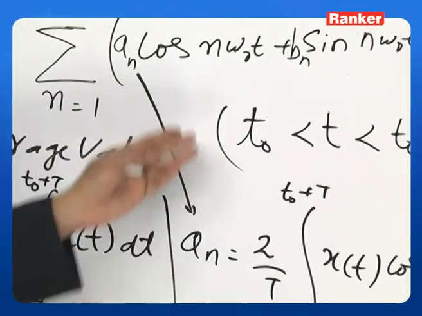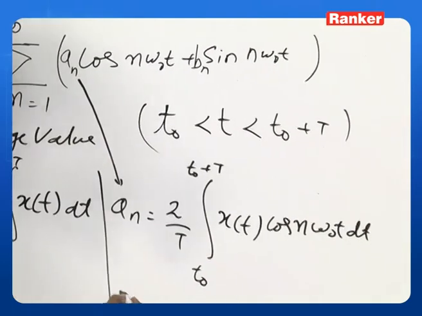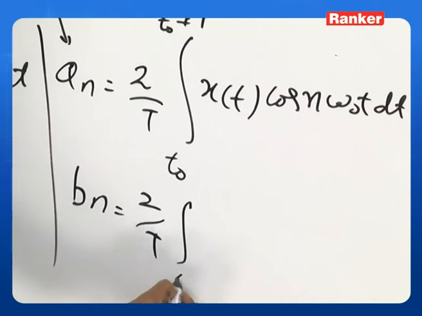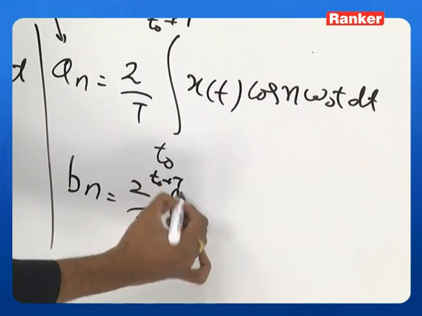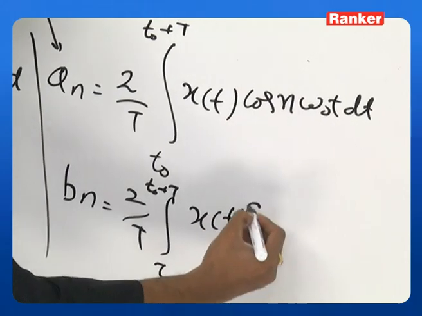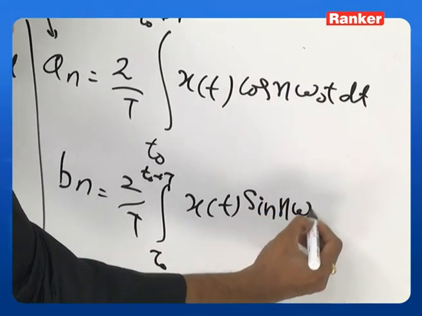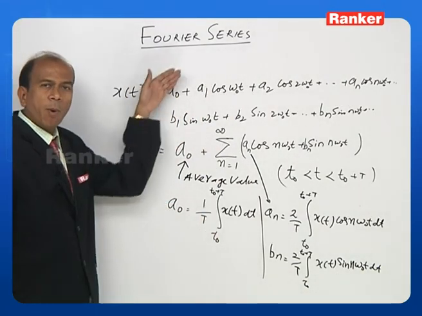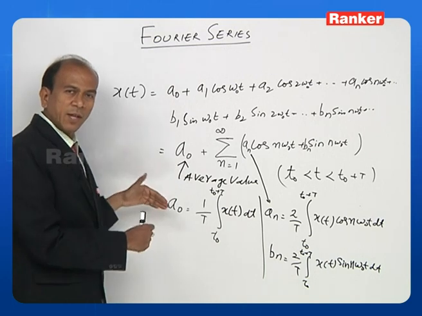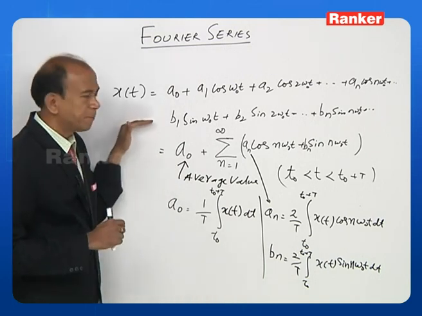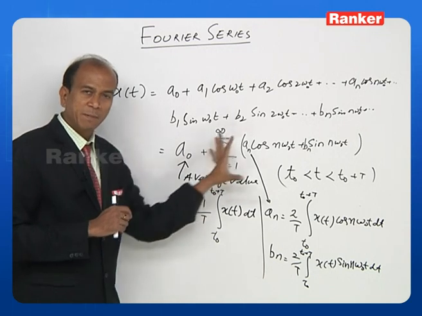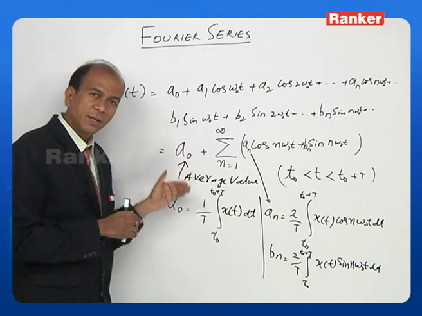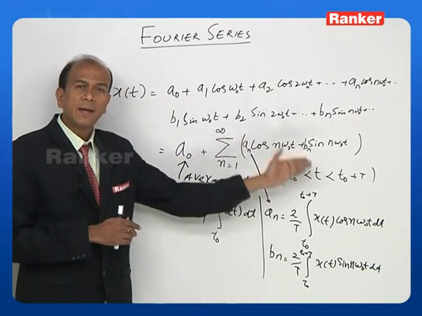This is the coefficient of your cosine terms. And how do I get Bn? Similarly, Bn you can get like this, almost the same. It's very easy to remember this formula. t0 to t0 plus T, x of t sin n omega naught t dt. So we have seen very important formulae on the board now. They are all written together so that you remember them permanently. We have expressed x of t in terms of a summation here, and also we have seen the formulae to calculate A naught, that is the average value, An and Bn.